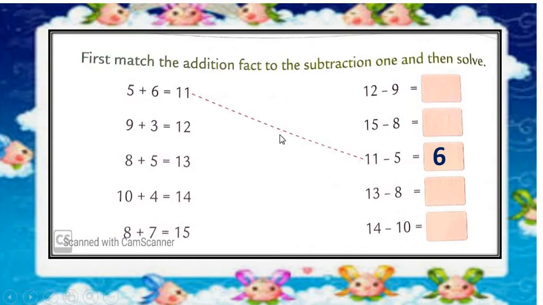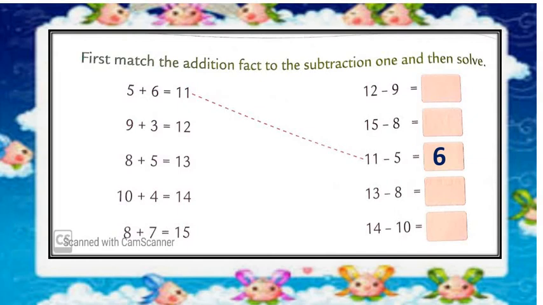We already have the match option here. If you want to check, we can count it by counting backward. 11 before, 10, 9, 8, 7 and 6. 11 minus 5 is equal to 6.